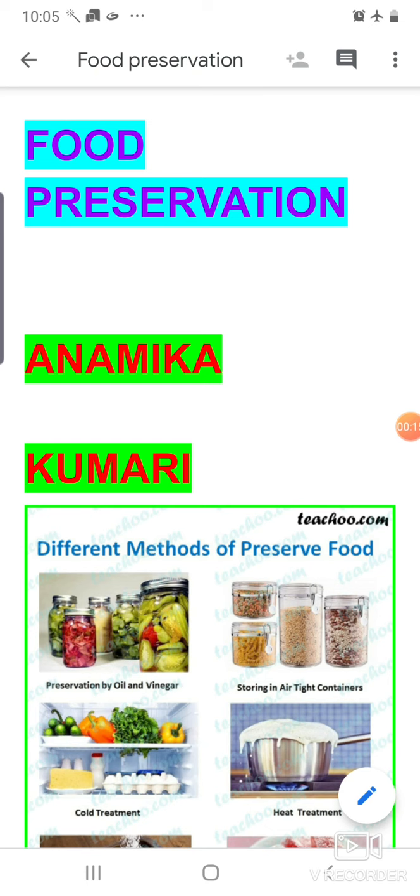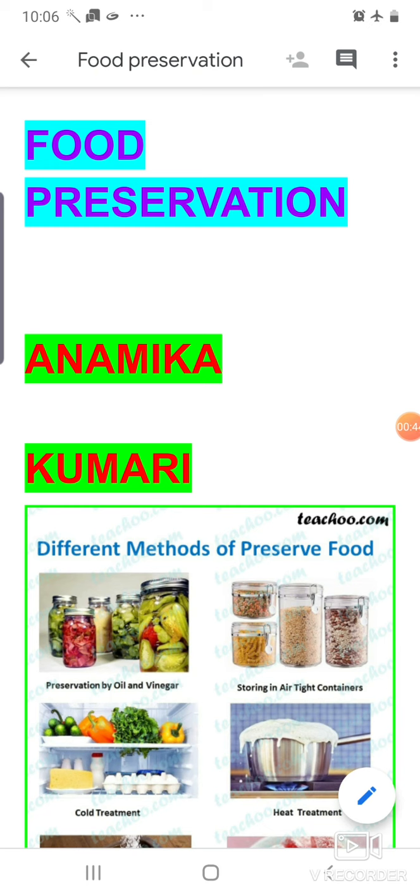In the previous video, you have read about the harmful microorganisms and useful microorganisms. That means how microorganisms are harmful and cause various diseases. Sometimes they may also spoil the food items. That means if a food item is not preserved properly, either cooked or raw, then it may get spoiled by the microorganisms, and that process is called food spoilage.